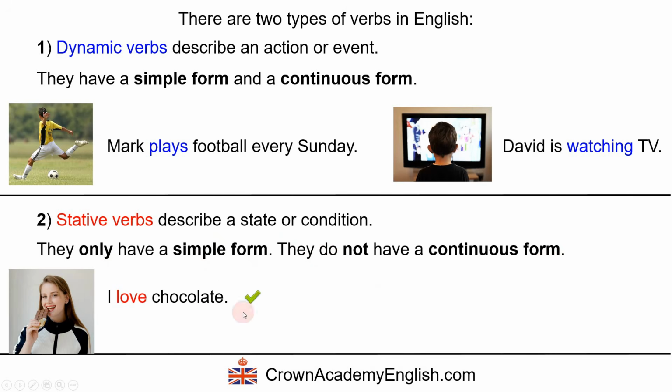Example: I love chocolate. So this is describing a state, or in fact this is an opinion or an emotion, and this is correct. However, this is wrong. I am loving chocolate. No, because this is a stative verb, so we do not have a continuous form. Okay, so this is quite a big mistake in English.